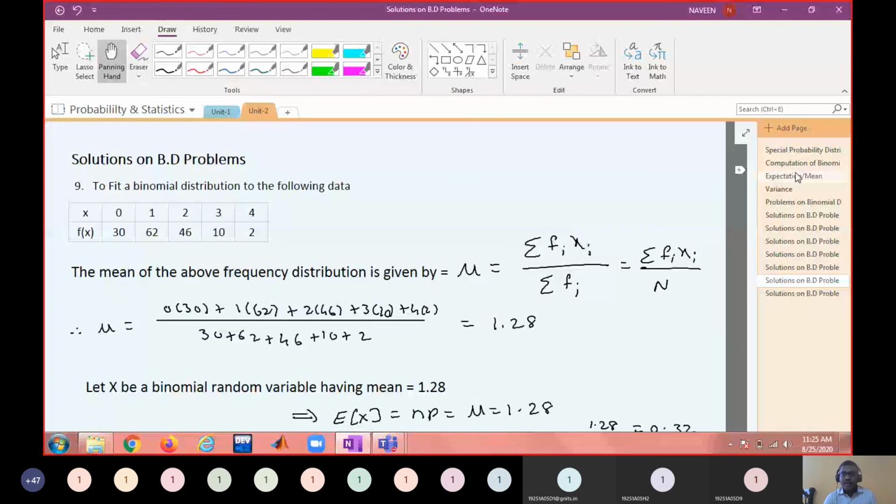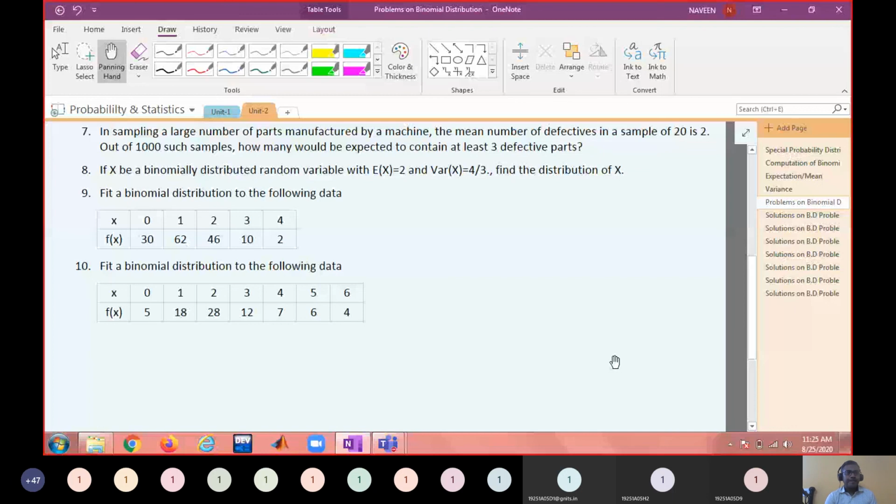Just note down this problem as homework. 10th problem, one more problem on binomial distribution. All of you please complete the 10th one as an exercise. Tomorrow we'll start one more probability distribution called Poisson distribution, which is a special probability distribution like binomial distribution.